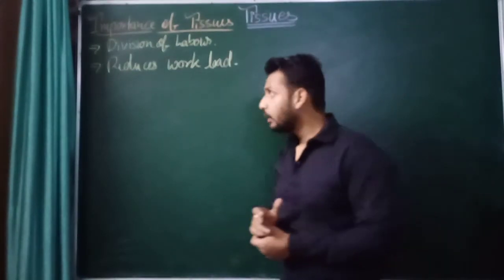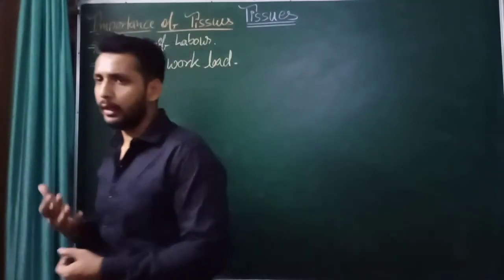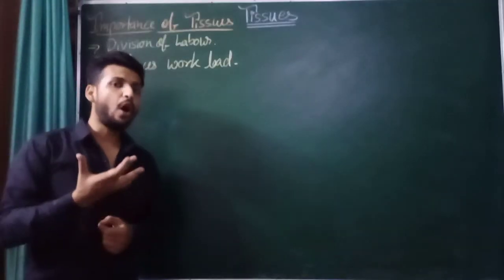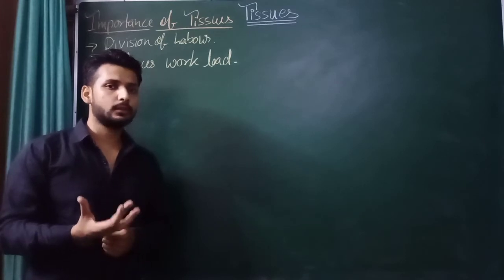Now next, what will be the next function? Here we can see the importance of tissue. Why are they important? They are an organized form of cells, right?